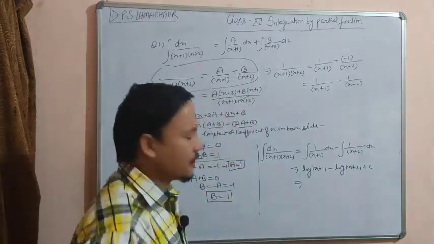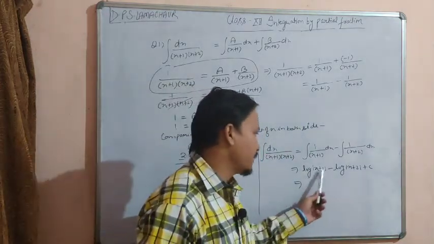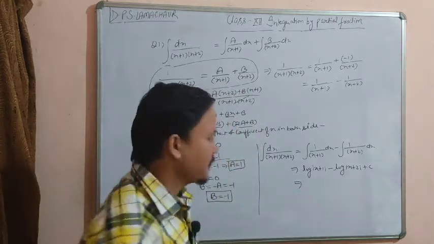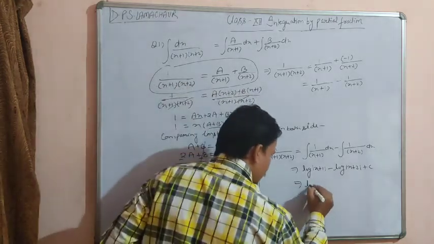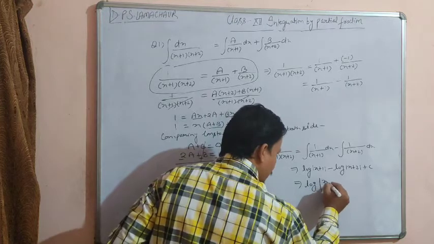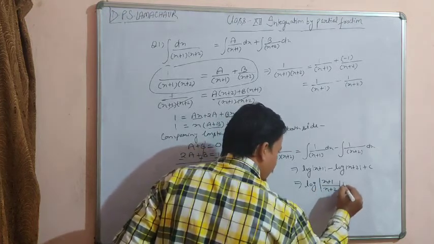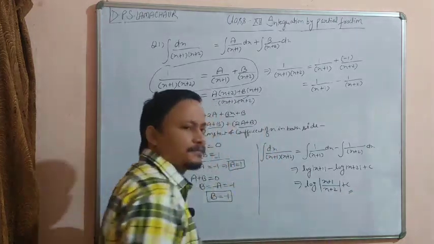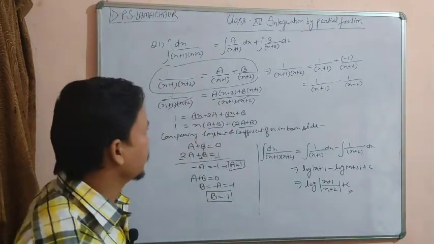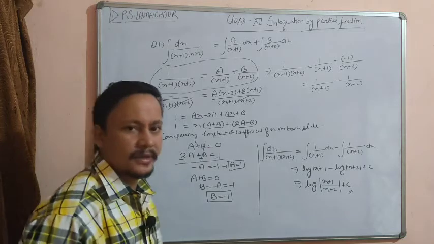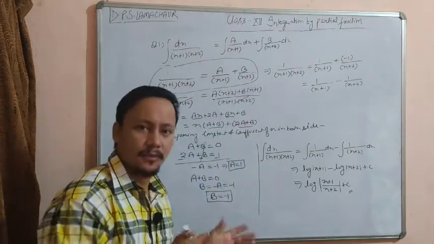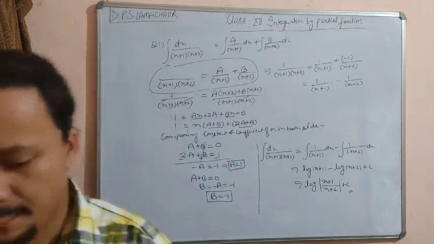Now we are going to apply the formula of logarithm, that is log m minus log n will change into log m upon n. So this amount will change as log (x plus 1) divided by (x plus 2) plus integration constant c. So this is the method how to integrate a rational function by the help of partial fractions. Pause the video and take the screenshot.